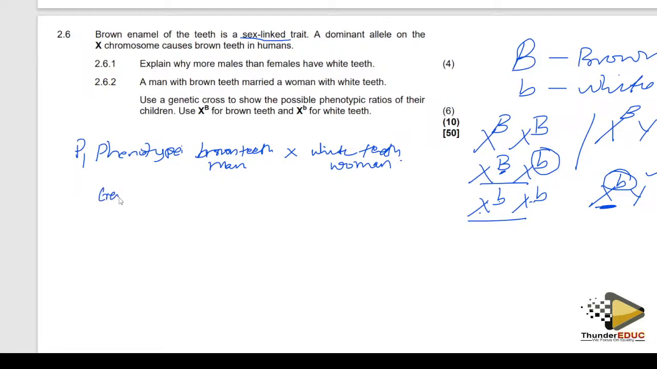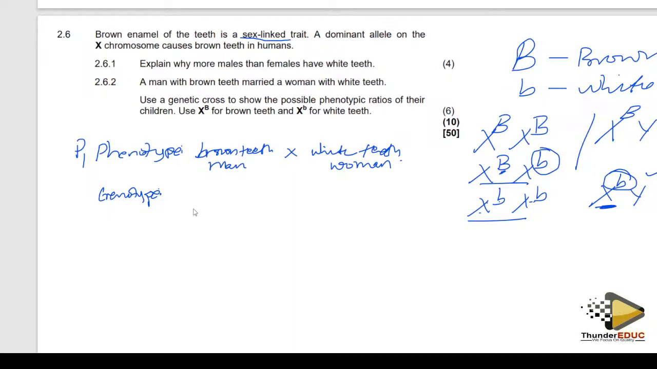So we go to the genotype, the description of an organism in terms of genes. That's the genotype. The description of an organism in terms of what you see, the physical appearance of an individual, is what you call the phenotype. So the problem is not the phenotype. The problem is not crossing. The problem is the genotype. Because if you fail the genotype, you are most likely to lose the 3 marks.